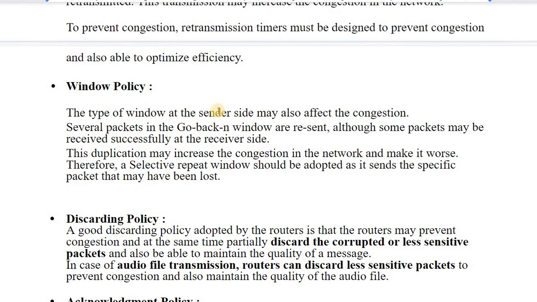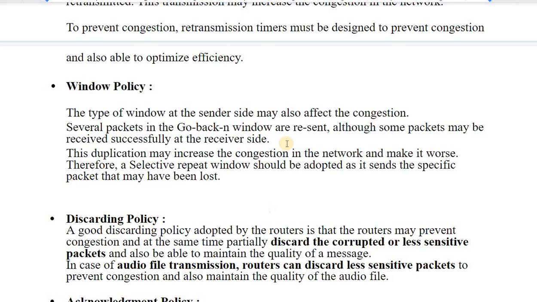Next is window policy. Both sender and receiver maintain a window, which you can think of as a type of buffer that stores the incoming or sending packets. The sender side maintains its own window and the receiver side maintains its own window. There are two types of window: go back n window and selective repeat window. Go back n says that although some packets may be received successfully at the receiver side, if any packet was not received properly, it resends the packets again and again. So this also increases the congestion.